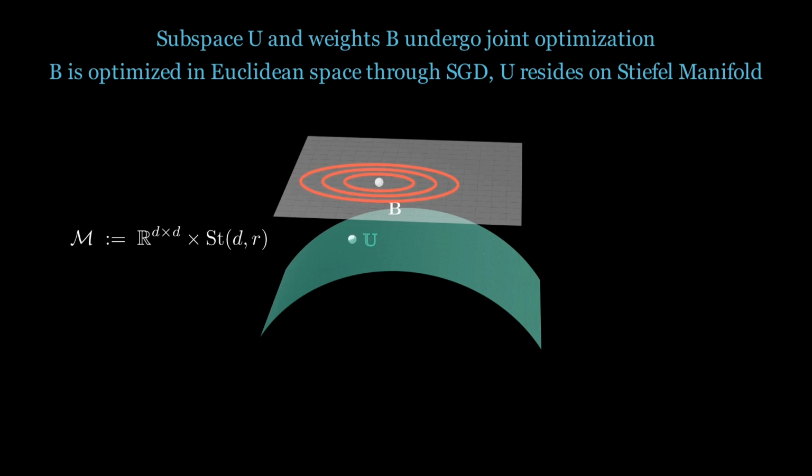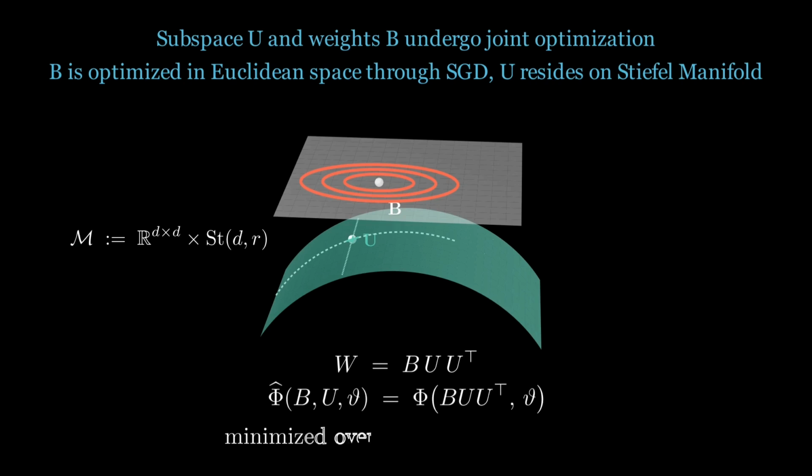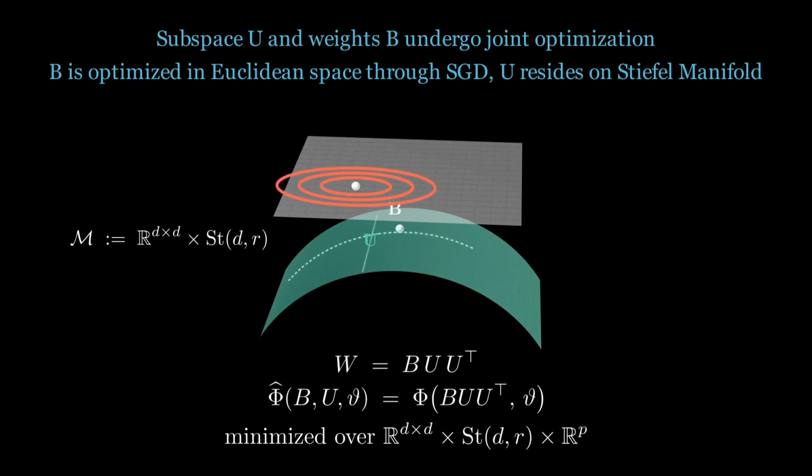B is updated in standard Euclidean space, while U lies on the Stiefel manifold of D by R orthonormal matrices, and the remaining network parameters are optimized as usual. Using Riemannian gradient descent for U, together with ordinary gradient descent for B, yields a clean joint procedure that, under mild assumptions, enjoys linear, a.k.a. geometric, convergence to a first-order stationary point.